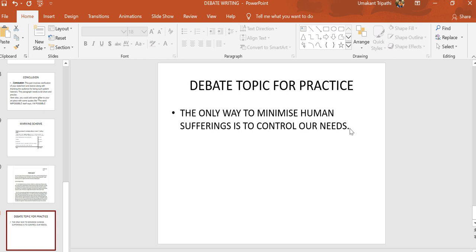So those who want to write in the favor of the motion, they can then give example from this real life situation. Otherwise, if you want to oppose the motion, you want to write against the motion, you can write that our needs are not related to our sufferings. Why? Because suffering can be caused by other agencies also, like natural disaster, calamities, diseases, etc. So needs have nothing to do with human suffering, for those who want to write against the motion.